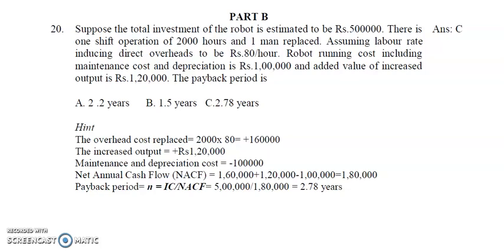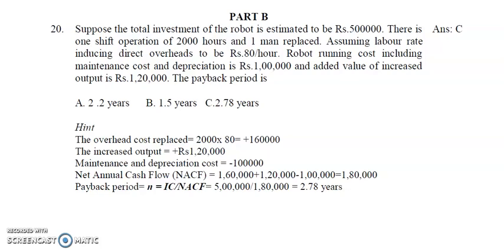Suppose the total investment of the robot is estimated to be 5 lakhs. There is one shift operation of 2000 hours and one man replaced. Assuming the labor rate including direct overheads to be ₹80 per hour.